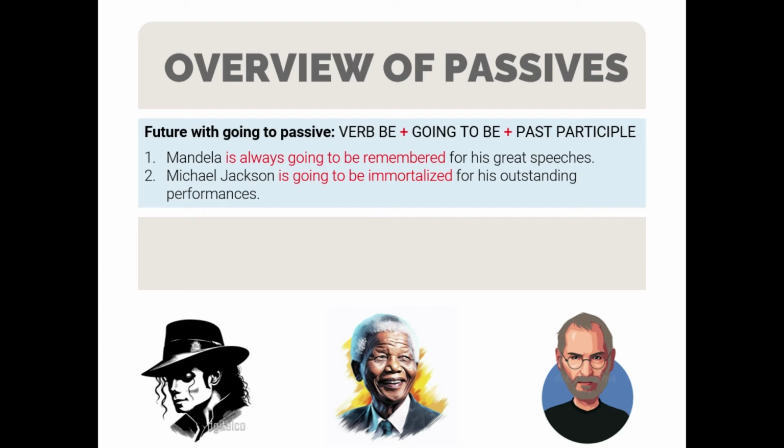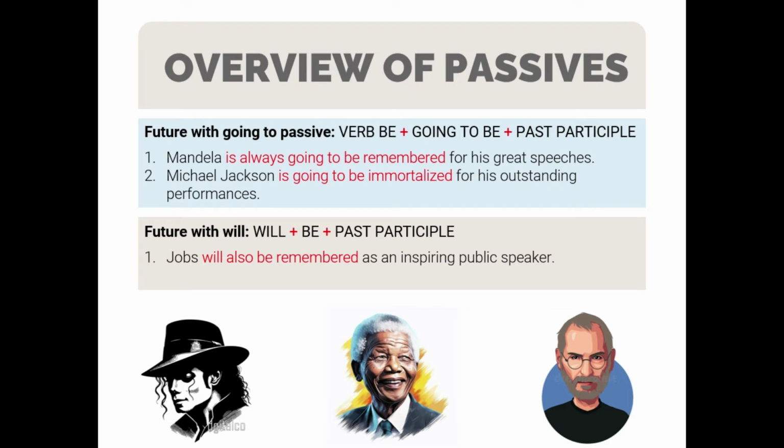Now turn for future with will, which is structured with will plus be plus past participle. For example, number one, Jobs will also be remembered as an inspiring public speaker. Number two, the new prototype will be tested with a new focus group.